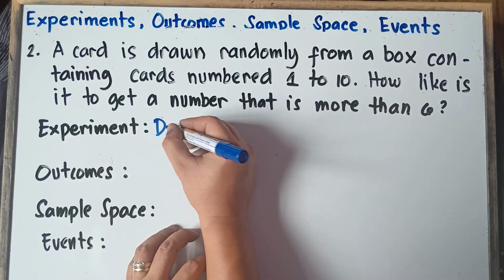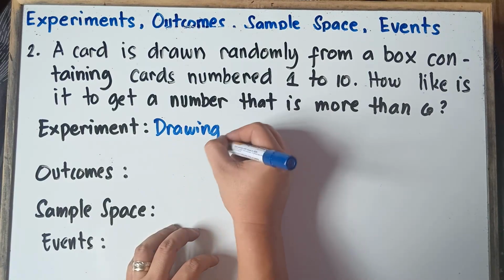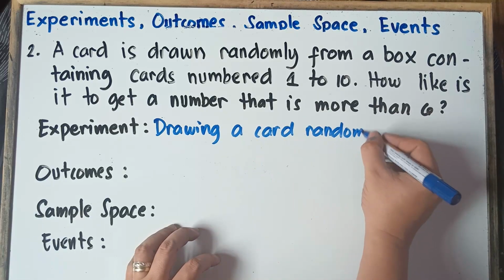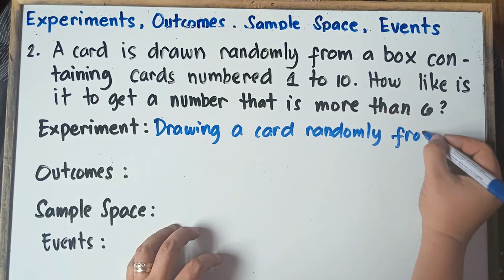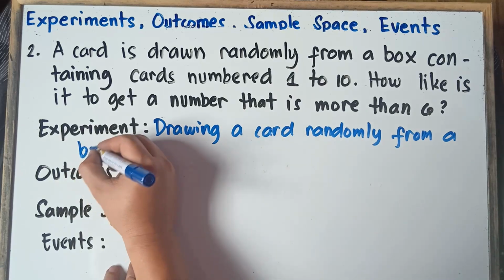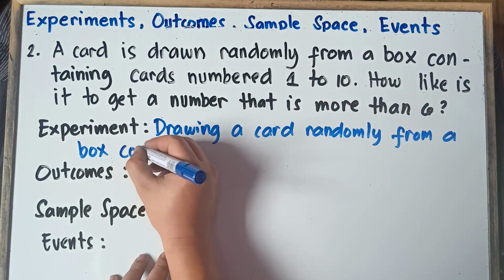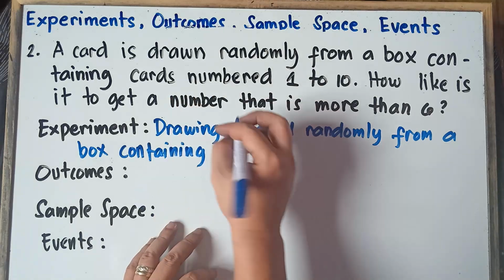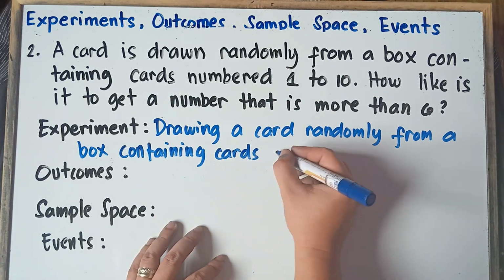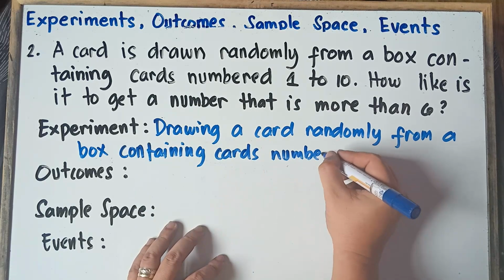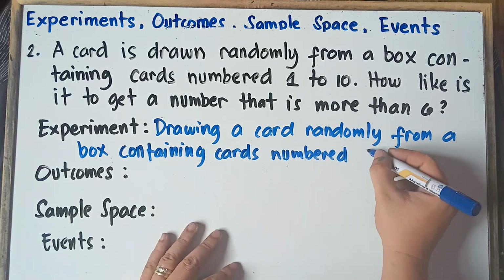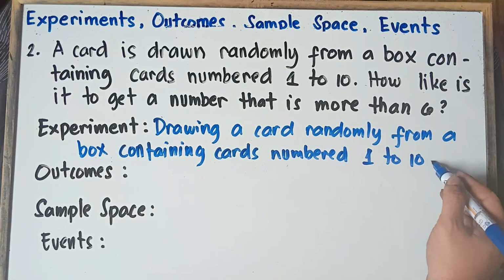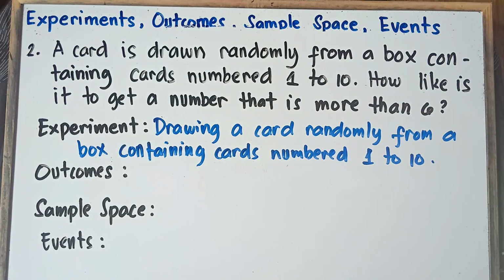So drawing a card randomly from a box containing cards numbered 1 to 10. So that would be our experiment, class, drawing a card randomly from a box containing cards numbered 1 to 10.